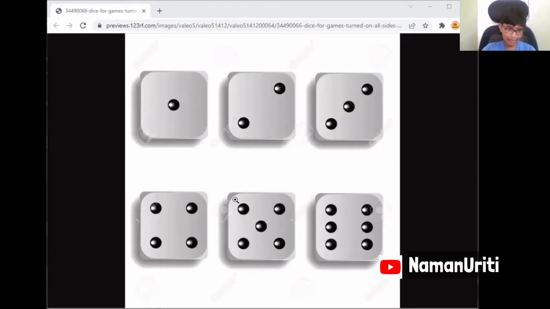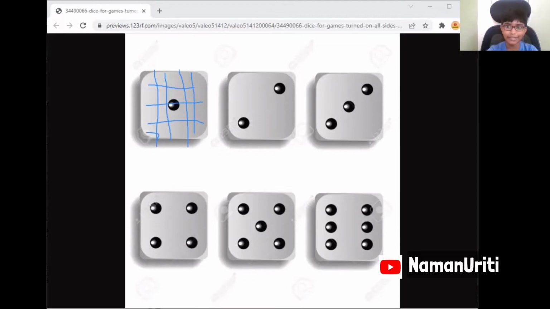Are you thinking how? I'll tell you. So let's see. This is going to be one line, this is going to be one line, and this is going to be one line. So there are going to be 3 lines in each side, and 5 columns. 1, 2, 3, 4, and 5. So like this we are going to build it.